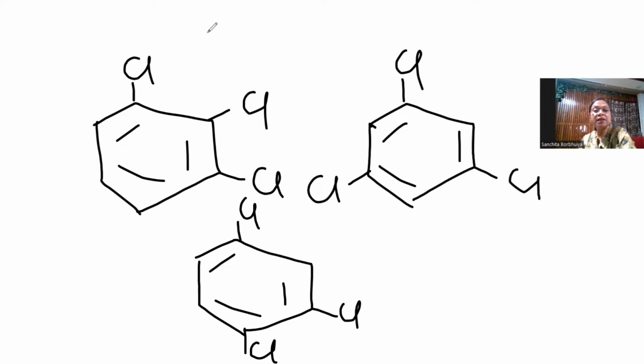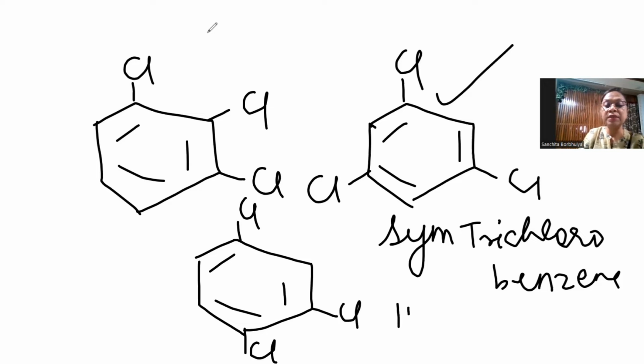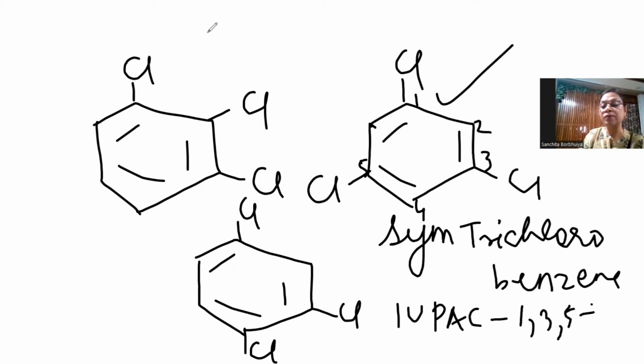If you try some other possibilities, you will land up with the same compound. So the common name is only present for this compound and it is called symmetrical trichlorobenzene, and the IUPAC name would be 1,3,5-trichlorobenzene.